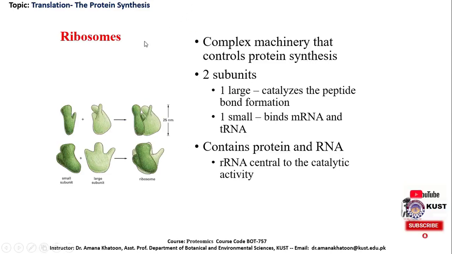Ribosomes. The next requirement for protein synthesis is the ribosome. It is a complex machinery that controls protein synthesis and includes two subunits. One is the large subunit that catalyzes the peptide bond formation, and the other is the small subunit which binds with the messenger RNA and transfer RNA. Chemically, the ribosome contains protein and ribosomal RNA. If you remember, the RNA present in the ribosome is the ribosomal RNA, and it is central to the catalytic activity. Here we can see this is the smaller subunit, this is the larger subunit, and this is the whole complex, that is the ribosome.